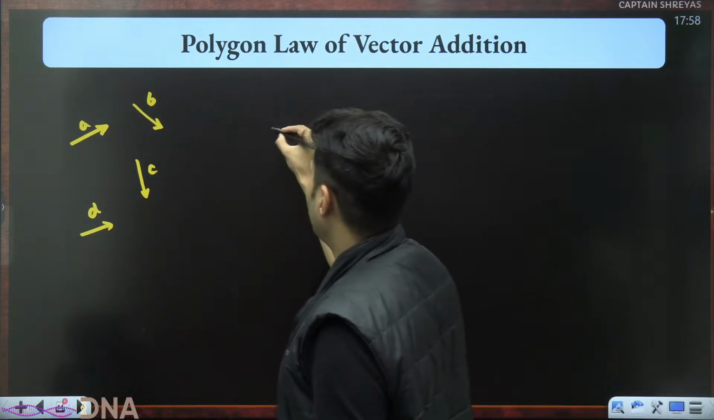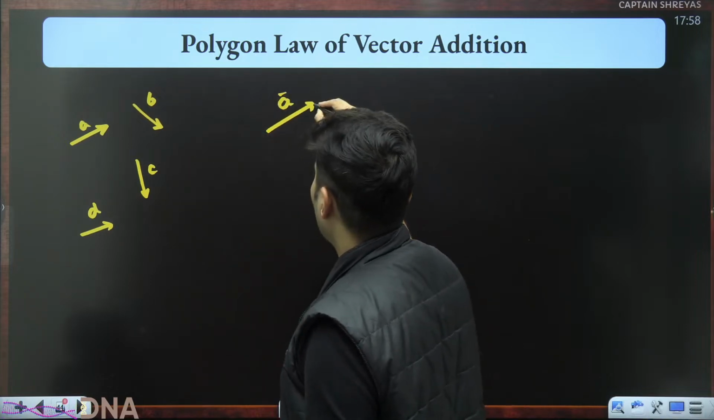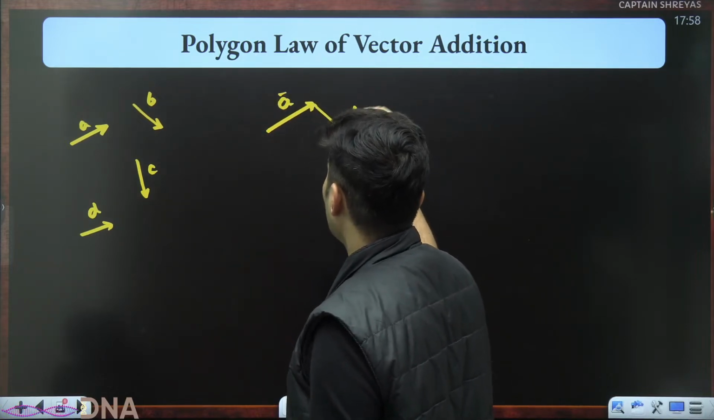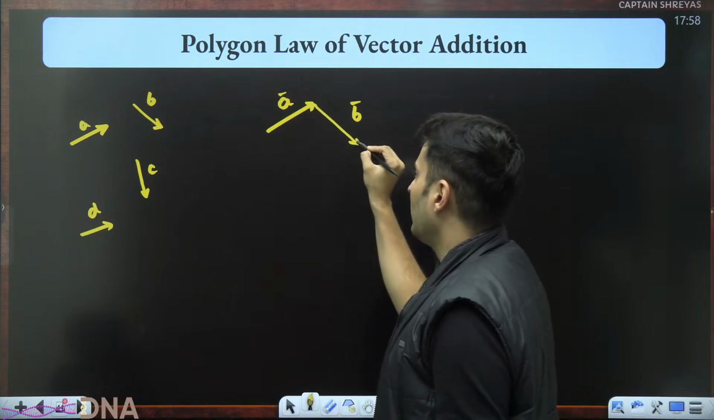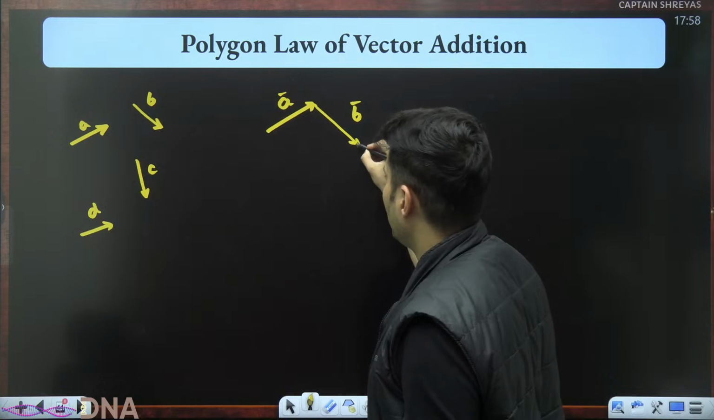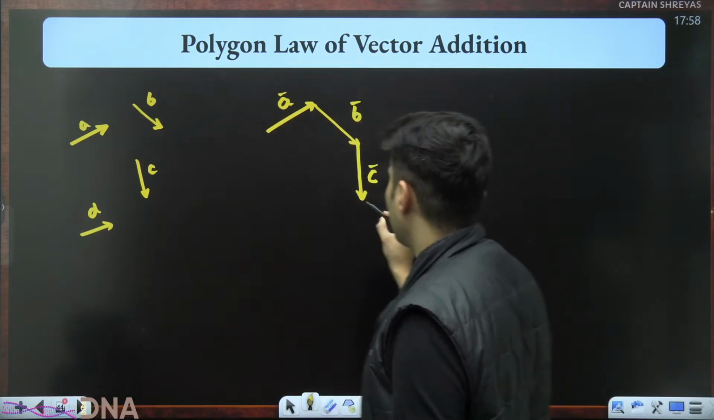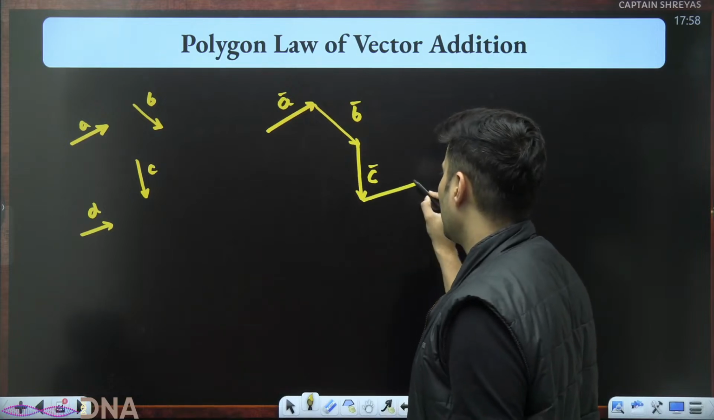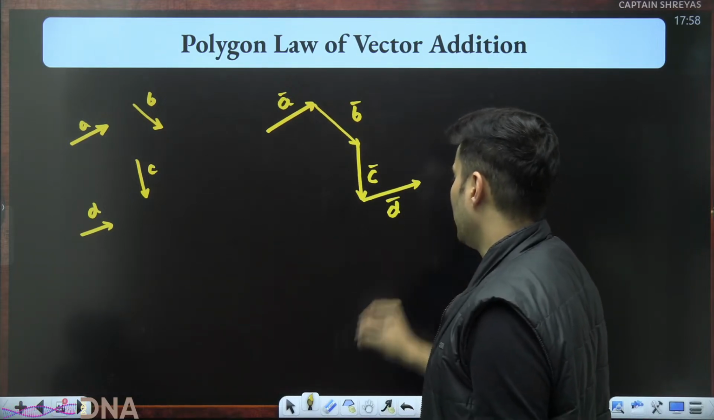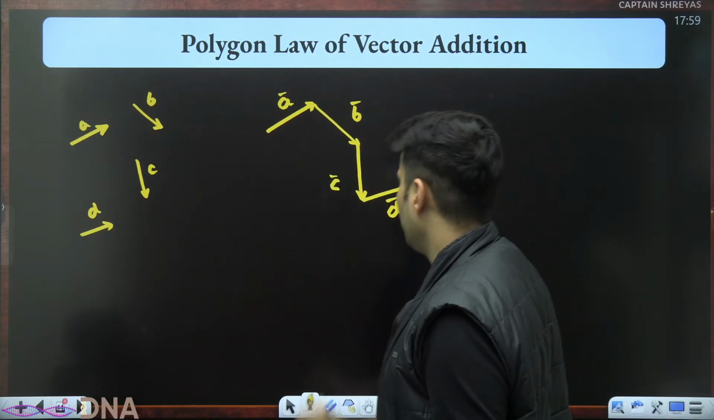So first bring A. A, you are here. B, where are you? Okay, you are like this. Wherever you end, start the next. C, start it from here, like this. Wherever you end, start the next. D, start it from here. So this is basically your D vector. Perfect. So let me just put C over here.